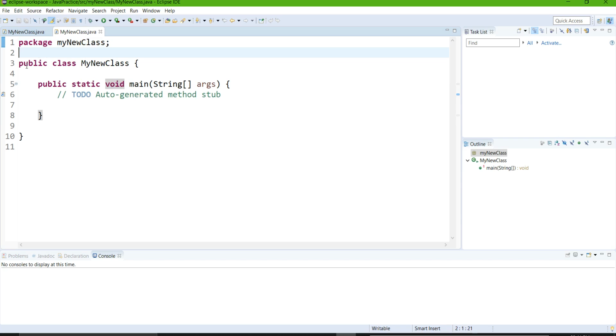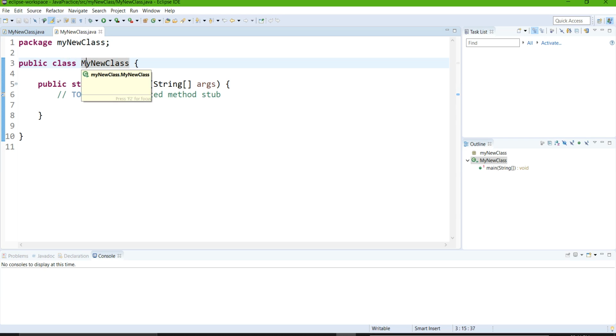So after that, we are creating our class, and what is the syntax of the class, we will study it one by one. We are creating our class as public, so that our class is accessible to all, to the outside of the other classes as well. After that, I am writing one keyword class, and then the name of the class.